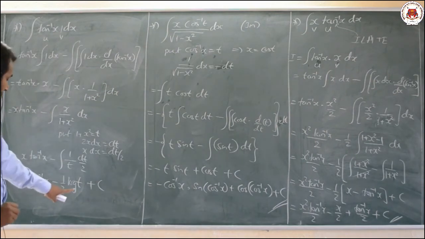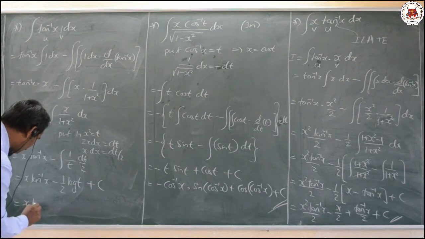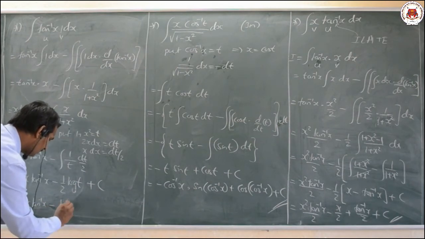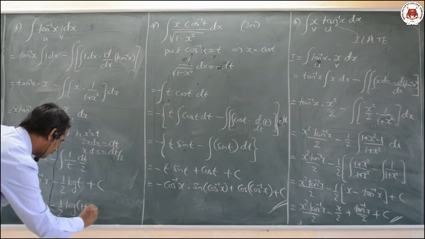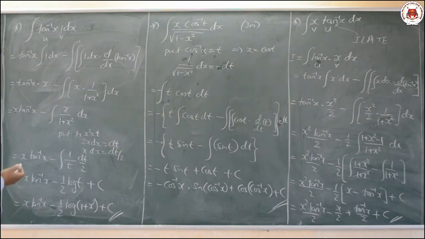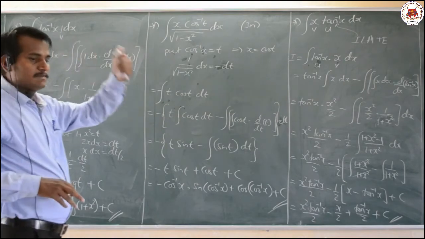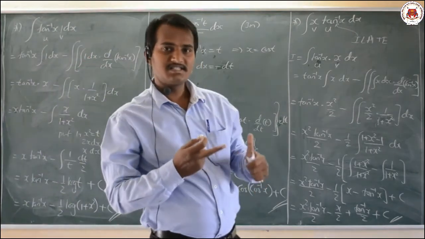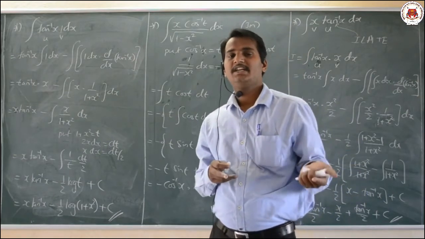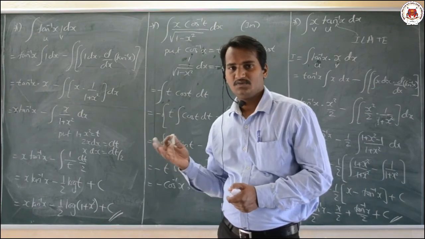Now what do we mean by t here? The t means 1 plus x square, which is equal to x into tan inverse of x minus 1 by 2 log of 1 plus x square plus an integral constant c. That is nothing but our required result, for only tan inverse of x. Similarly, for cot inverse of x, secant inverse of x, cosecant inverse of x, and similarly for sine inverse and cos inverse, we can find out the formulas.